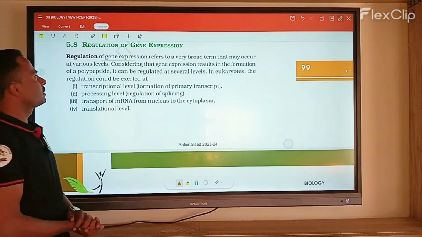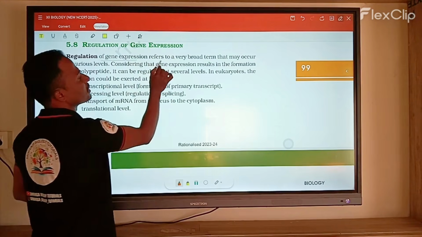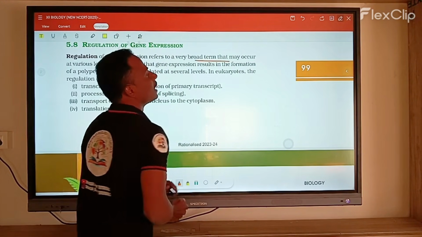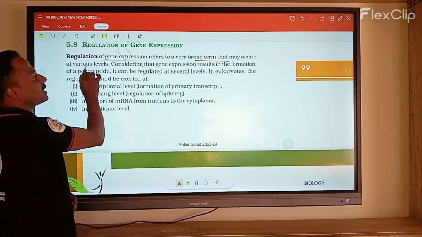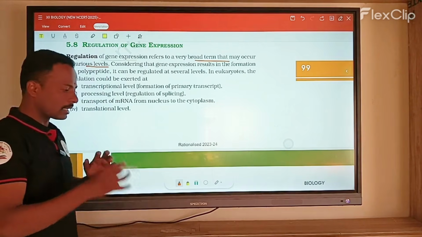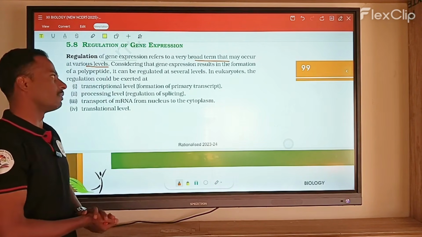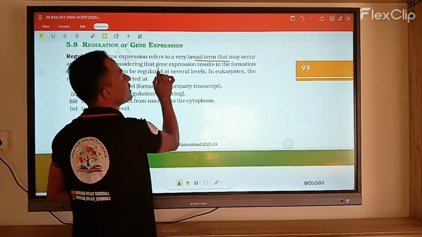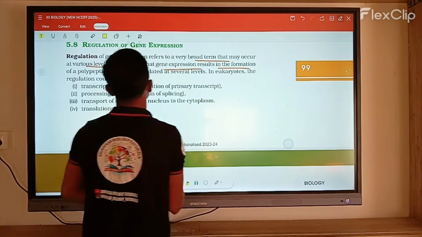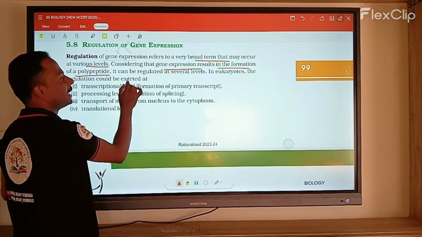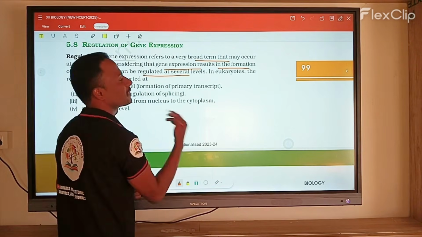Regulation of gene expression refers, in a broad term, to regulation that occurs at various levels. Considering that gene expression results in the formation of a polypeptide, it can be regulated at several levels.